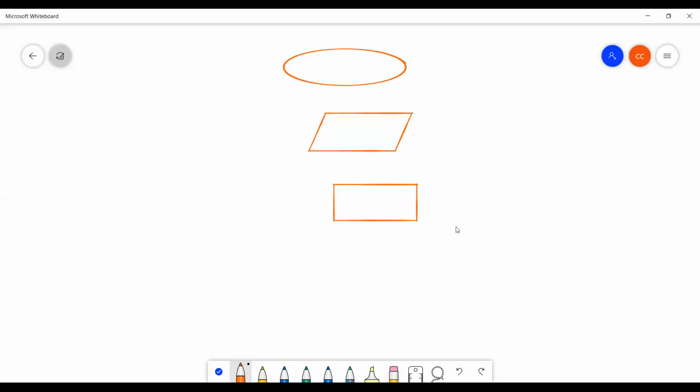First one is start, that is oval. Reading a comma b values, that is input and output. Then third one, calculating or processing, we will use rectangular. After that, display, reading and printing, same symbol we will use, that is called second symbol. Again, I will take parallelogram. At last, stop. I will take a symbol, oval, that is called stop. Then I will connect all symbols initially.